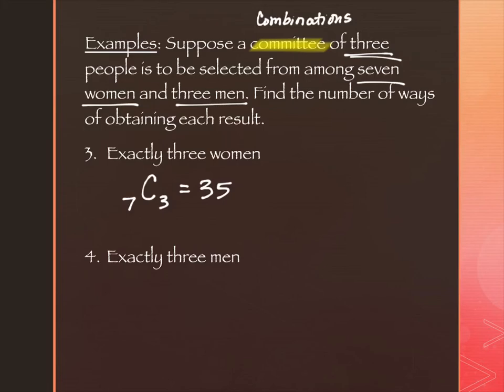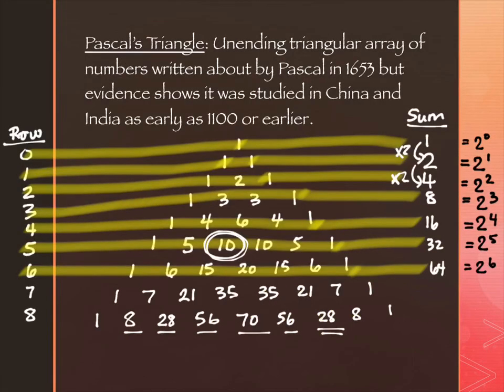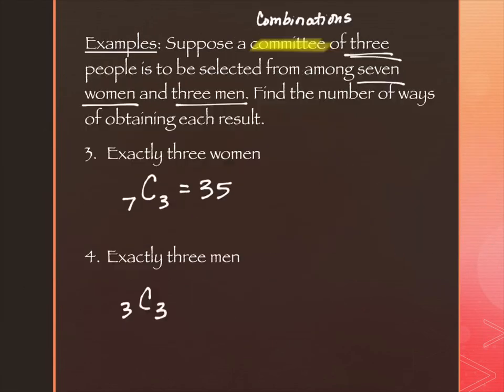How about exactly 3 men? What would be the combination structure? 3C3. There's only 3 men to pick from, and I'm picking all 3 of them. So now I'm on row 3, and it's the 3rd entry, 1, 2, 3, after the 1 at the beginning. So it ends up being the number 1. You can get the number 1, it just won't be the 1 at the very beginning. It could be the 1 at the end. That's what this one was.